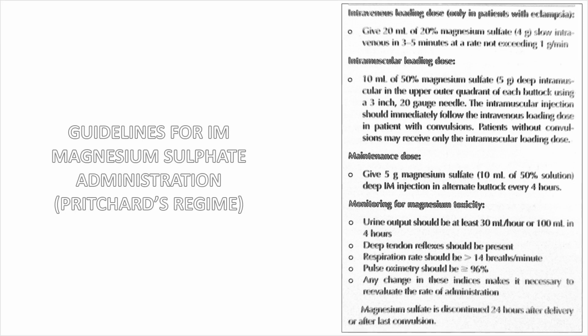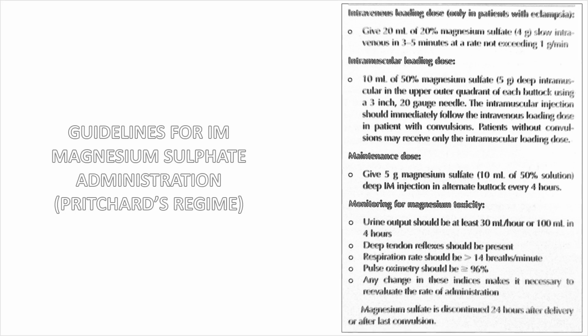Now, in a case of severe preeclampsia as well as in a case of eclampsia, we use magnesium sulfate, which is an anticonvulsant. The regime that we follow here in our institution is the Pritchard regime. Here we use a loading dose of 14 grams of magnesium sulfate. That is 4 grams of 20% solution is used. It is given IV slowly, followed by 5 grams IM on both buttocks, which is a 50% solution. Then the patient is given a maintenance dose of 5 grams of magnesium sulfate. Again, this is a 50% solution, which is given every 4 hourly on alternate buttocks.